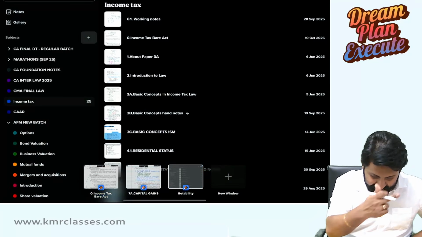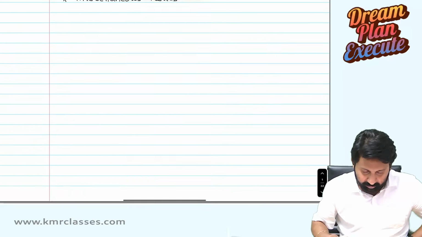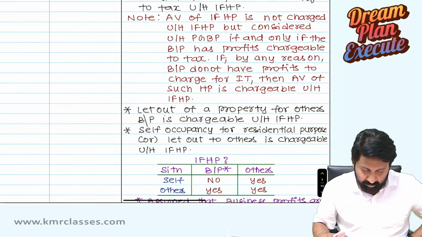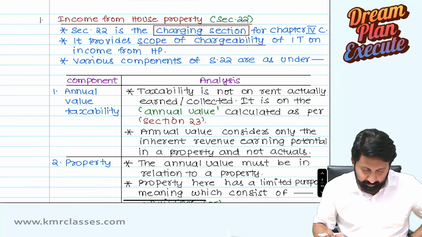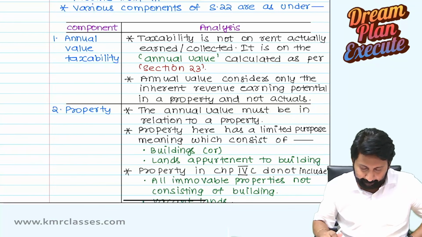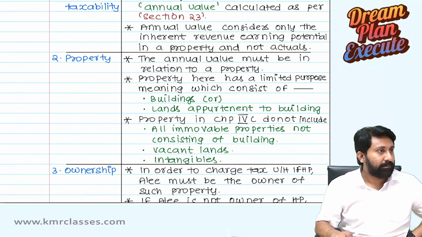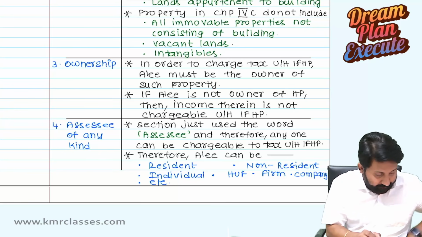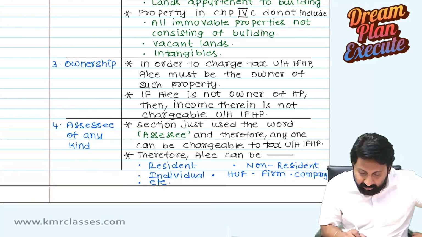see here. See the screen once. Whenever you read income from house property, they use the word assessee is the owner. Okay.